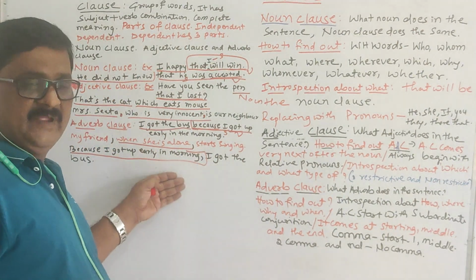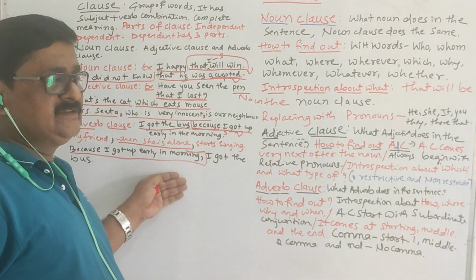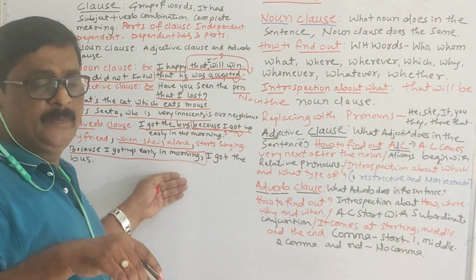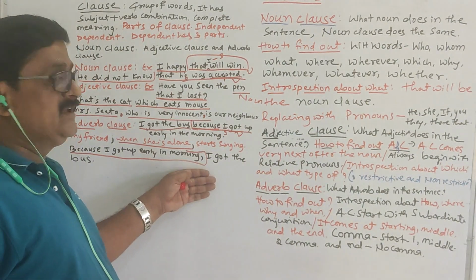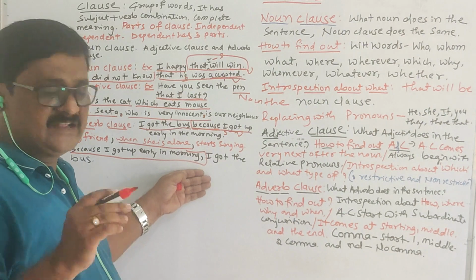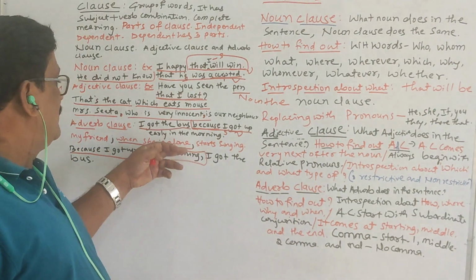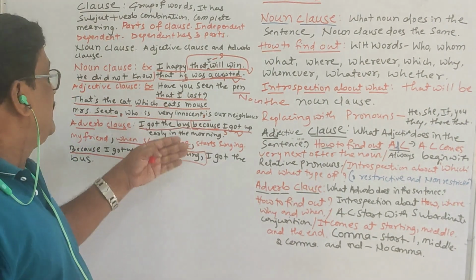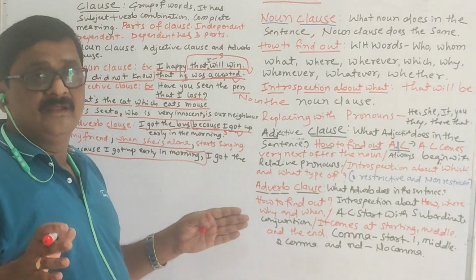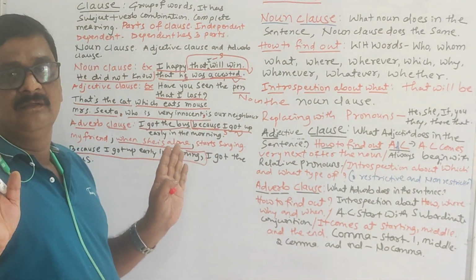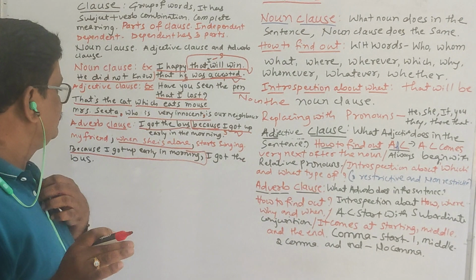If the dependent clause, the adverbial clause, comes first, it has one comma. If it comes in the middle, it has two commas. If it comes at the end, it doesn't have a comma.